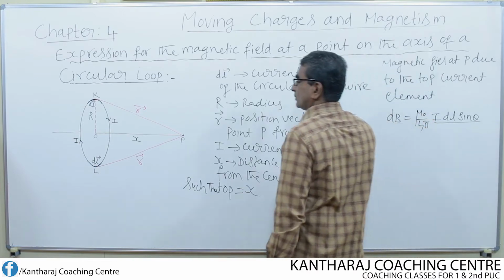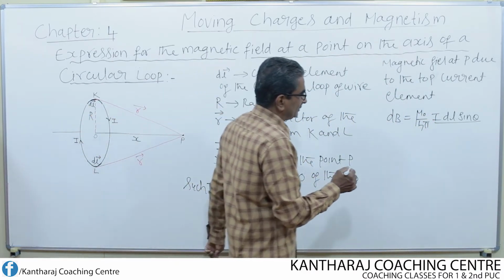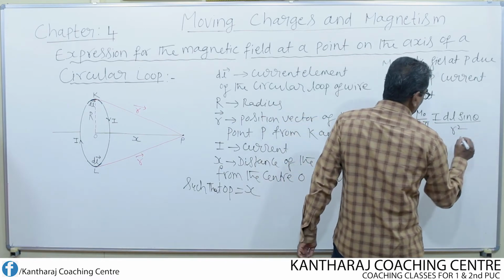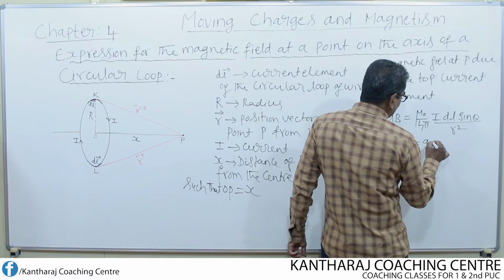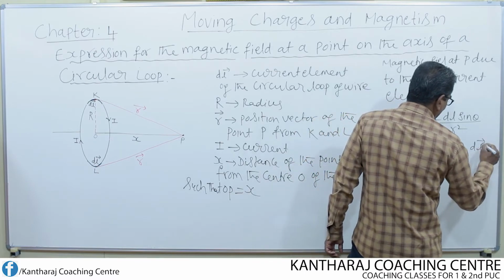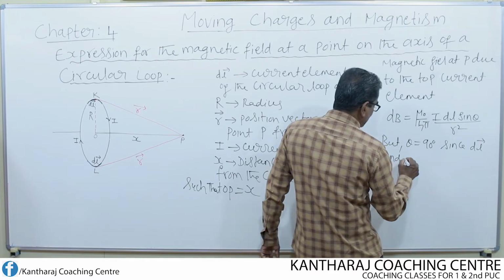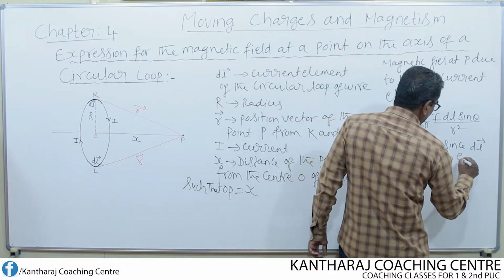Which r are you going to consider? Not the capital R, you have to consider small r, the magnitude of the position vector, r squared. Theta is equal to 90 degrees. Why? Since the current element dl and the position vector r are perpendicular to each other.